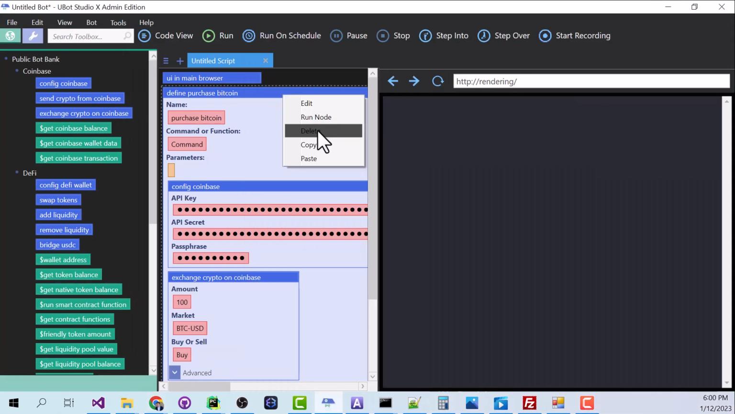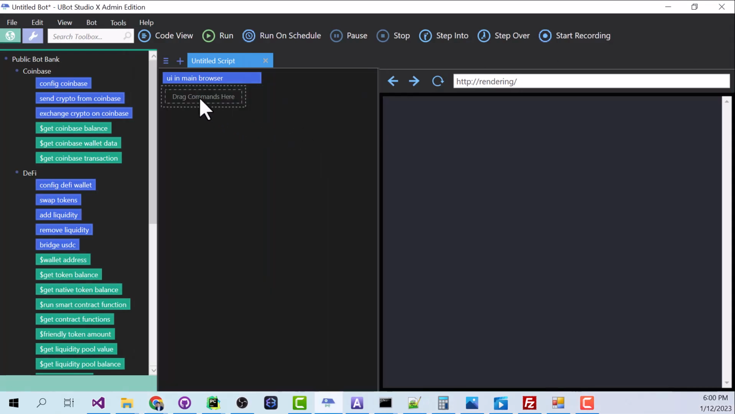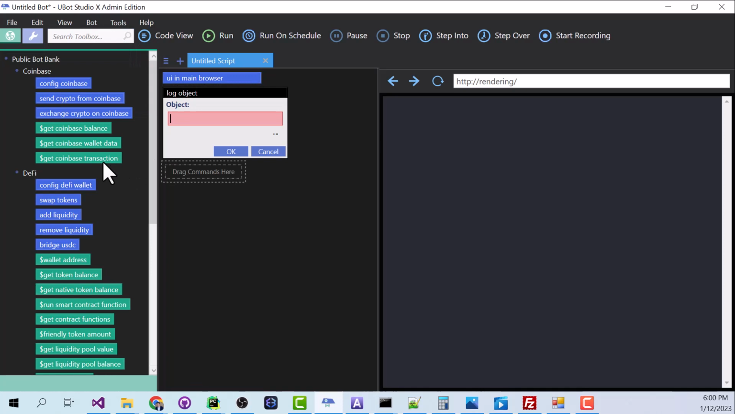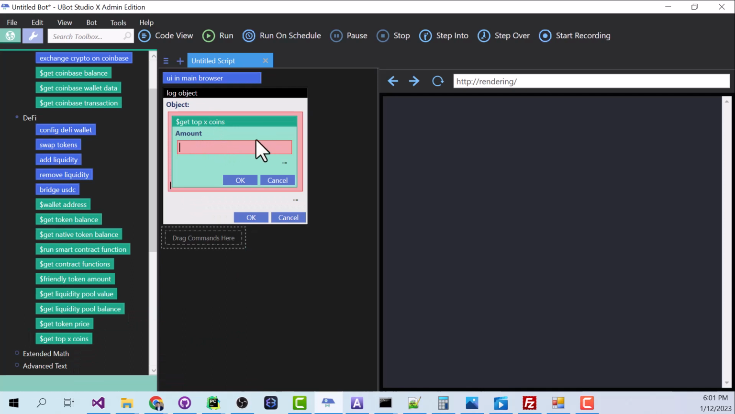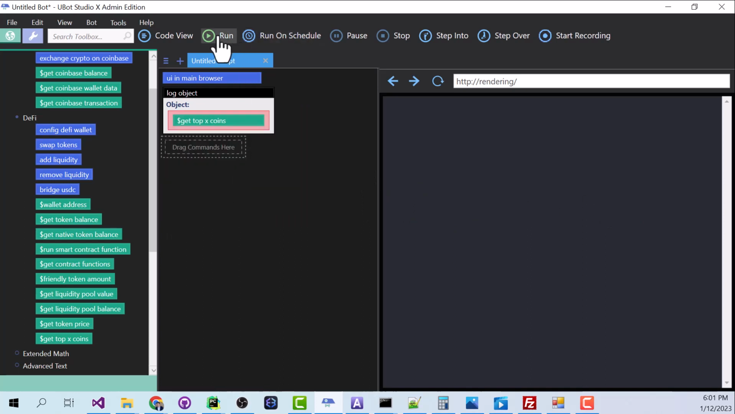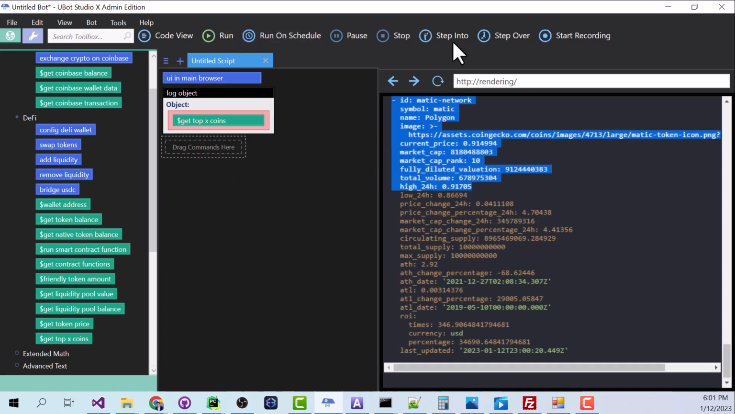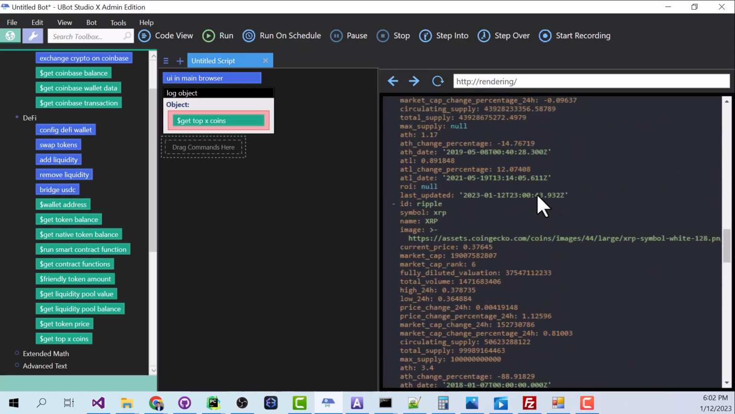So I'm going to delete this and start fresh. And the first thing I want to do is figure out what those top 10 coins actually are. So let's say log object, and in here under DeFi, we have this function get top X coins. Let's drag it over so we can look at the top any number of coins. Let's go ahead and say the top 10. Click OK, and let's run this. All right, and it gave me all this data with a lot of information. And this is more information than I need, but that's okay.